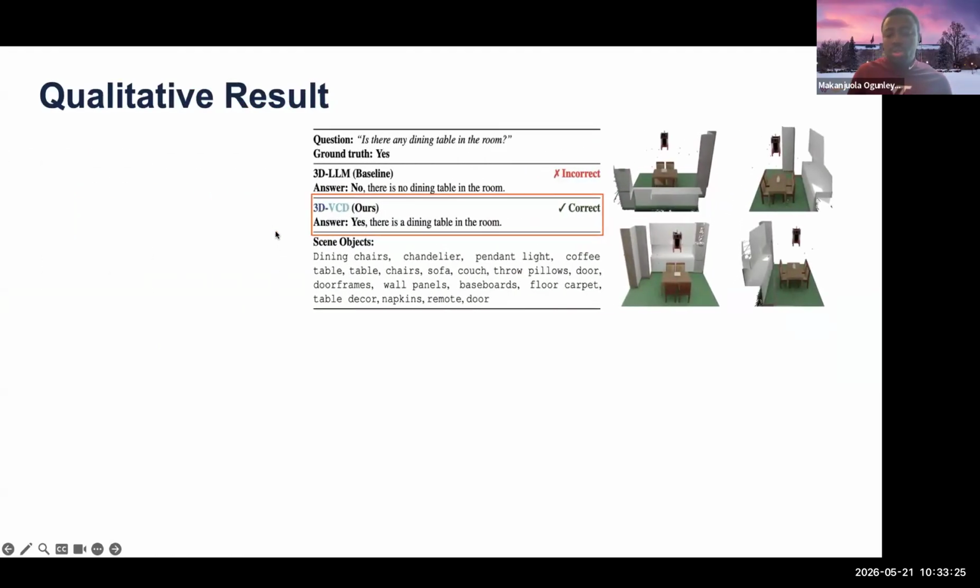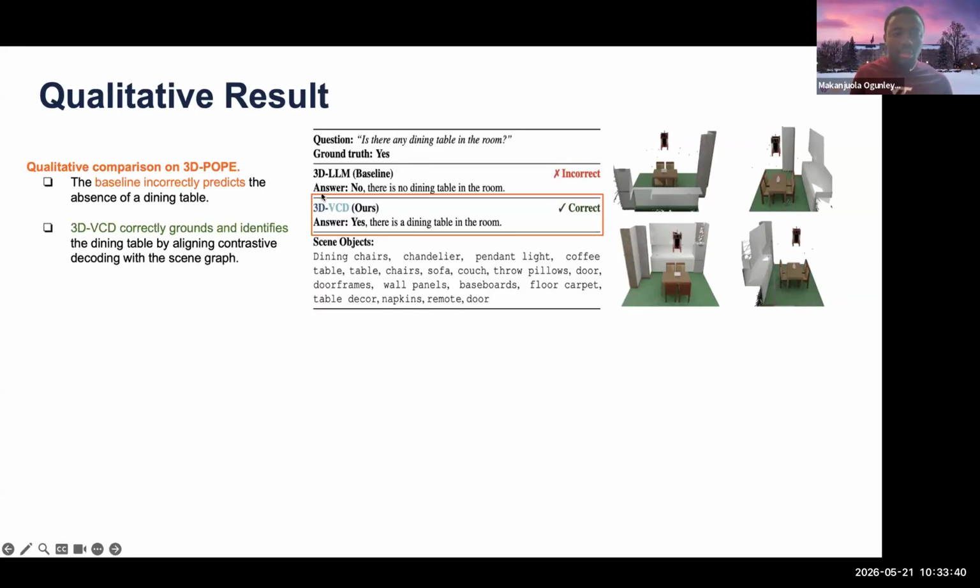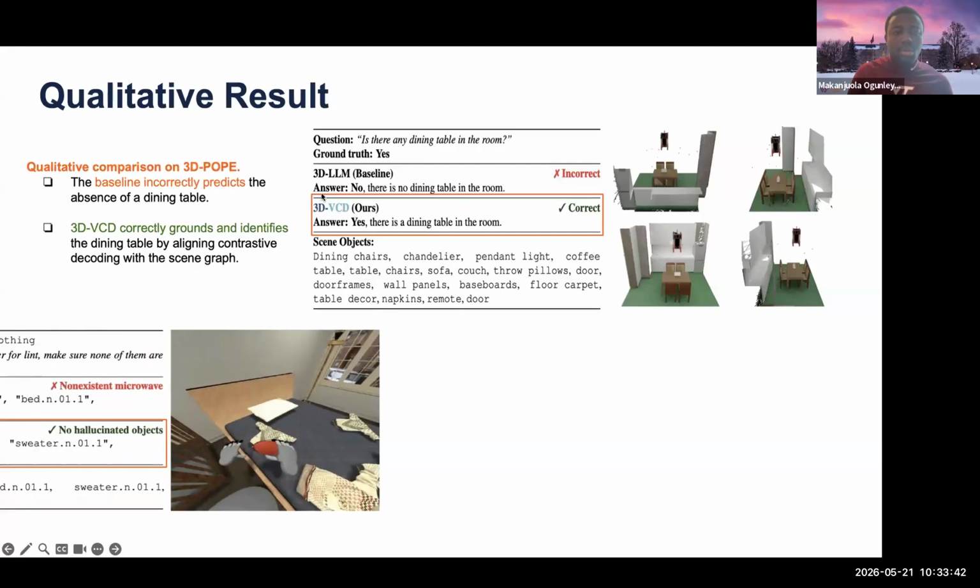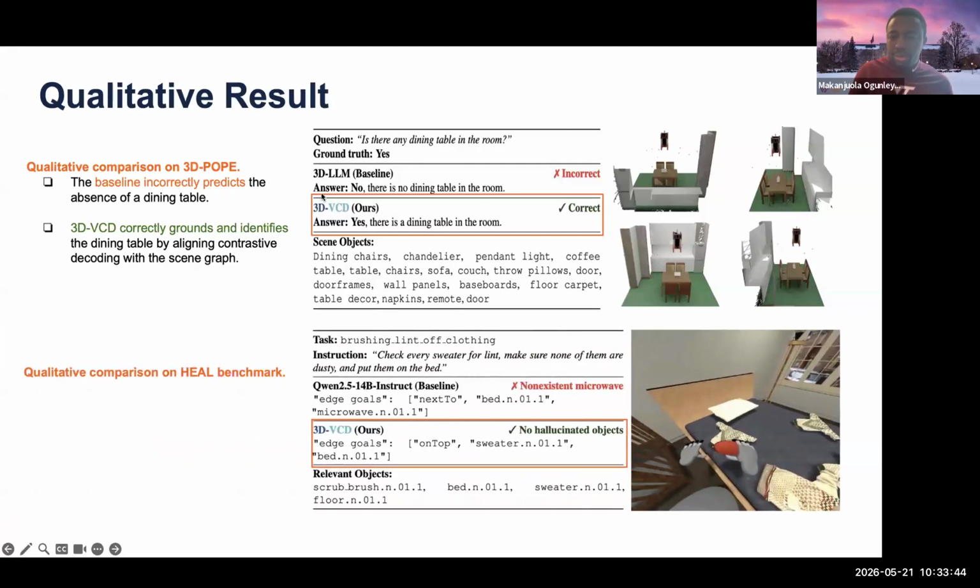We show a qualitative example on the 3D POPE benchmark. Here, the baseline model incorrectly predicts the absence of a dining table, which is actually present in the scene, and our method correctly grounds and identifies the dining table. We show another example on the ALFRED benchmark.